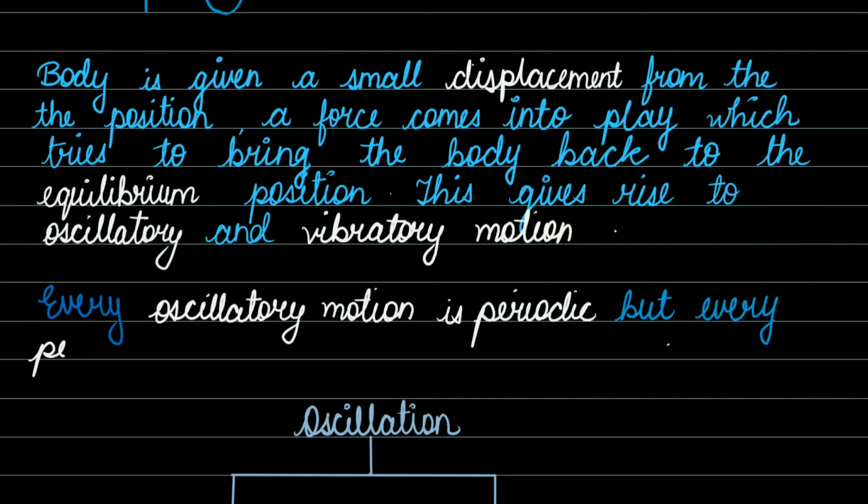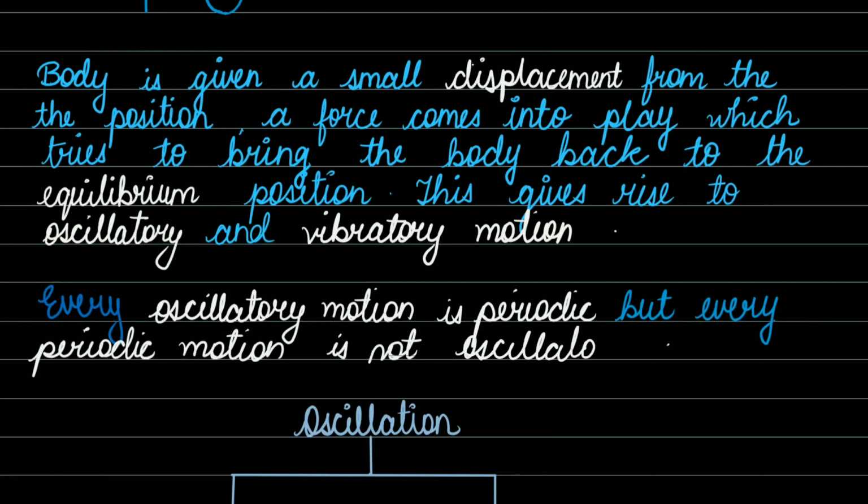For example, if we talk about circular motion, a circular motion is a periodic motion, but it is not an oscillatory motion.